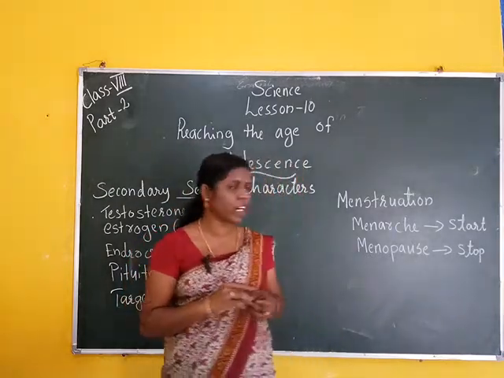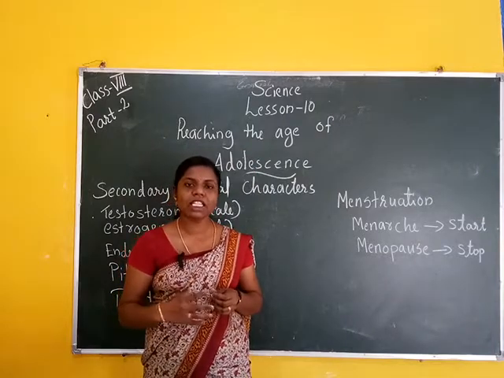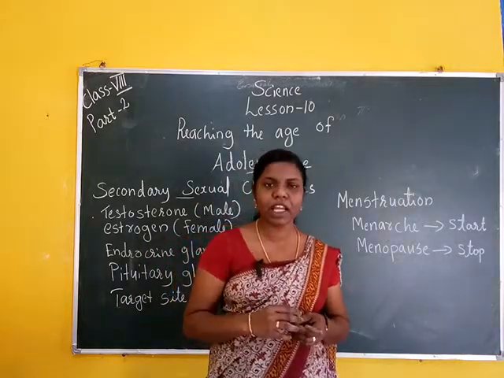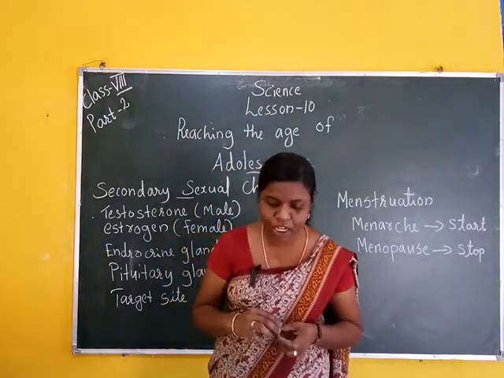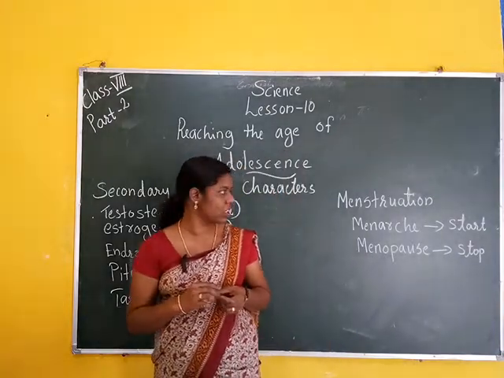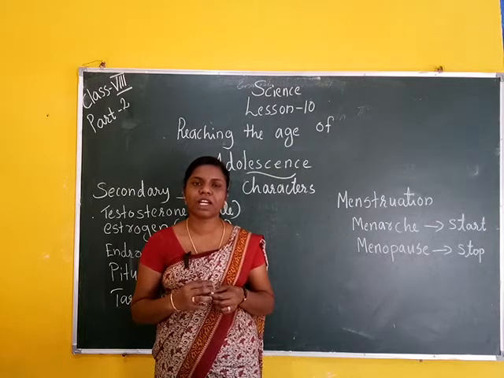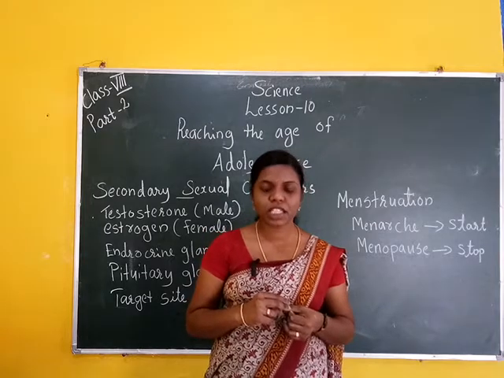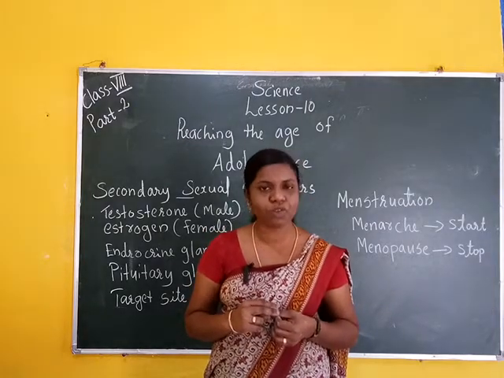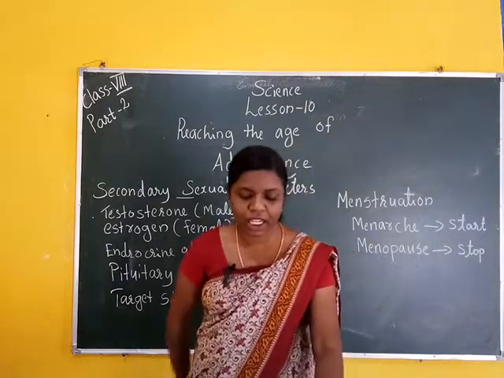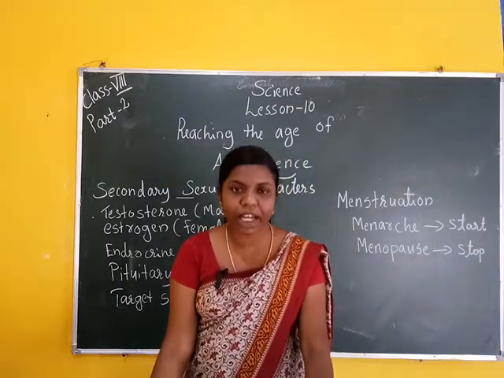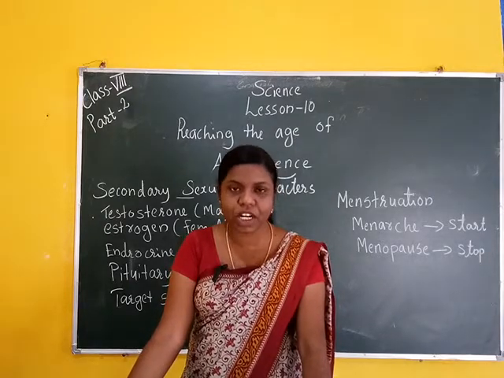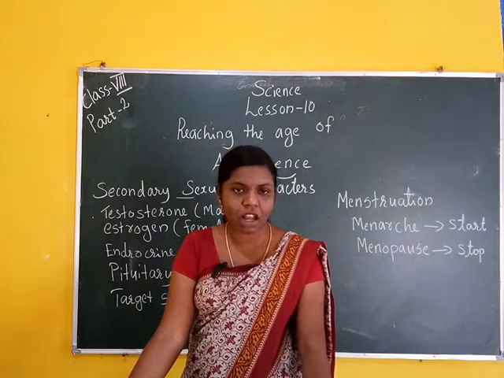In a simple way, if the egg released from the ovary does not get fertilized, then the released egg and the thickened lining of the uterus along with its blood are released out of the body.